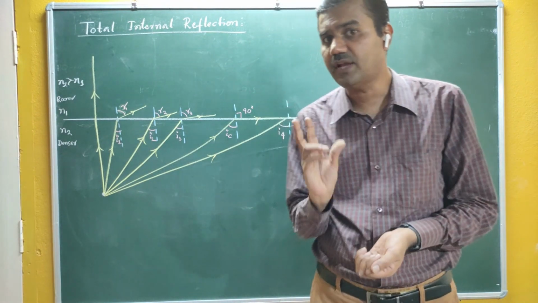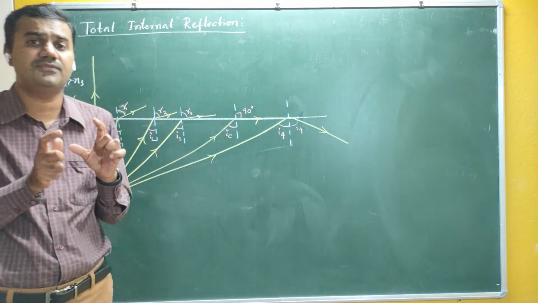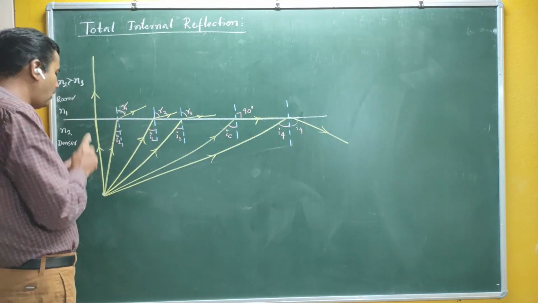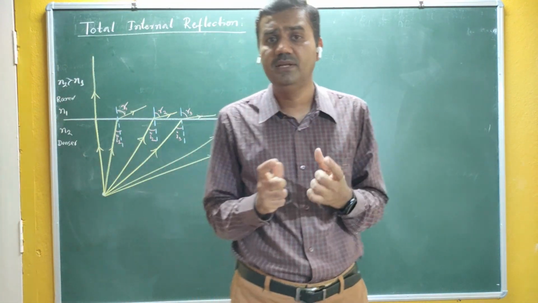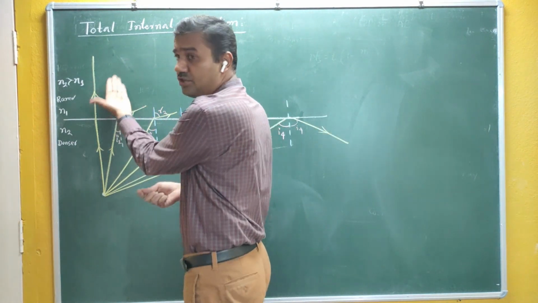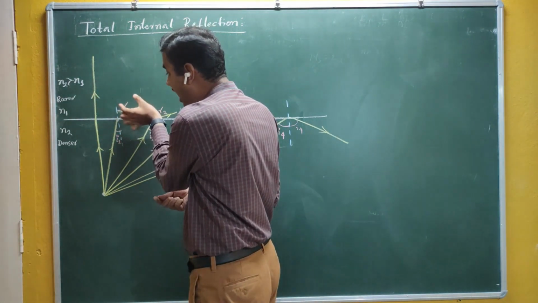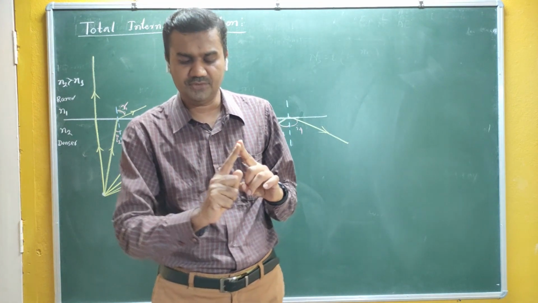So what is the condition for total internal reflection? There should be two conditions. Number one, light should travel from denser to rarer, not from rarer to denser. If it's rarer to denser, what happens? Very simple. When light travels from rarer to denser, it bends towards the normal. That means R should be less than I.